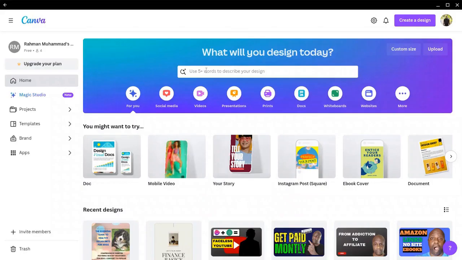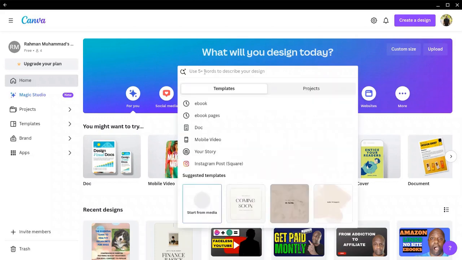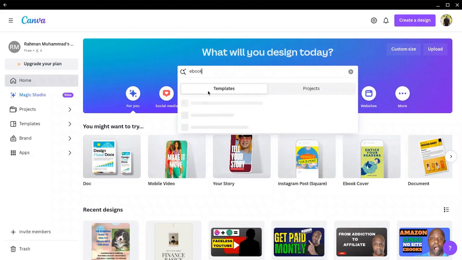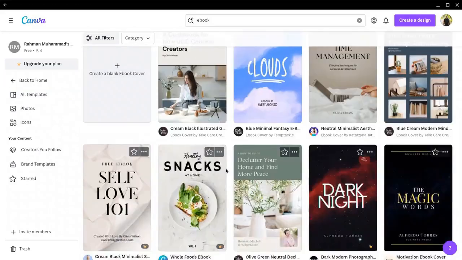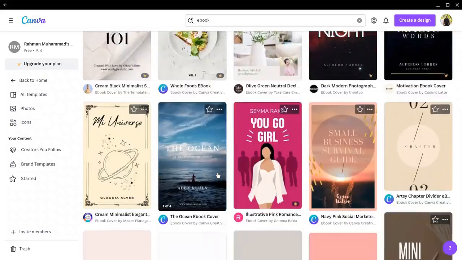Now, once you get into Canva, in the search bar, you just type in ebook, and they're going to give you plenty of ebook templates that you can use. As you see, they've got different templates you can use for your ebooks.